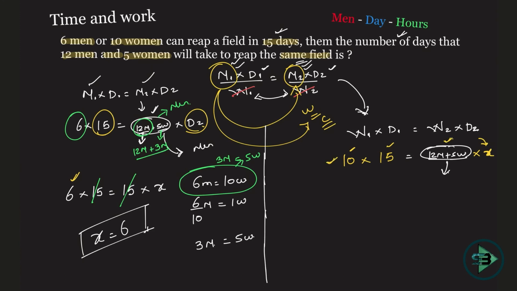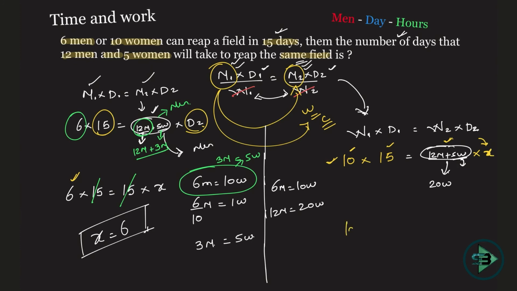I already know that these are 5 women, which is given here. I need to convert 12 men into women. So what do I know? I know 6 men is equal to 10 women. Multiplying both sides by 2, 12 men is equal to what? 20 women. So this is 20 women plus 5 women. This becomes what? 25 women.